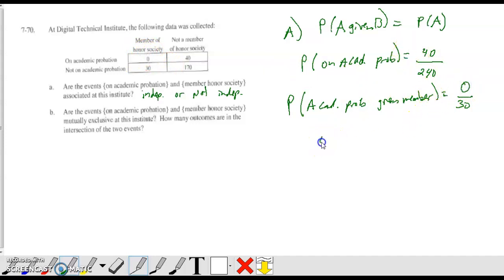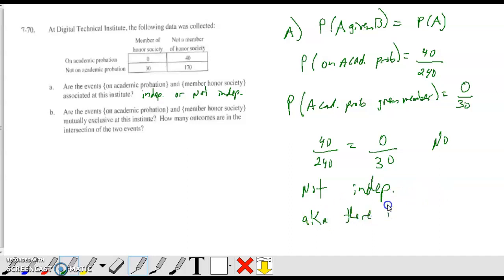So basically, is 40 out of 240 equal to 0 over 30? No. So basically, A means that they're not independent, aka there is some association. We'll figure out what that is in a later event. Okay. All right, let's try B.